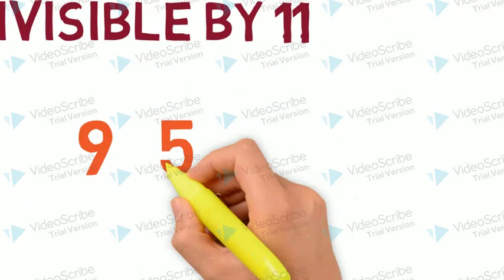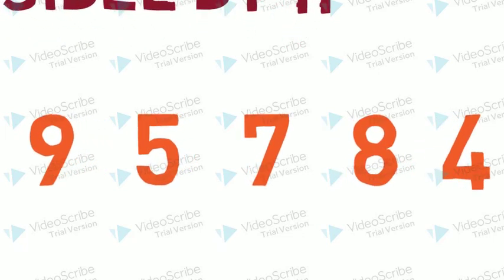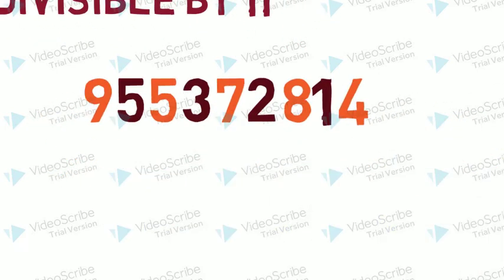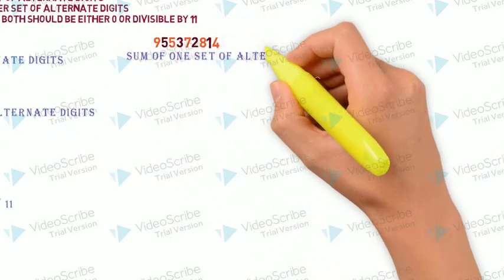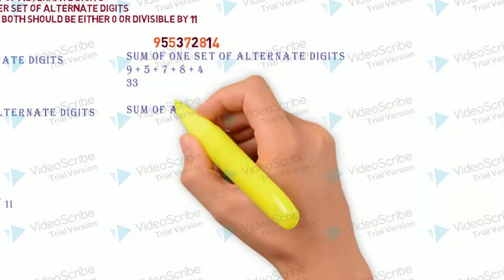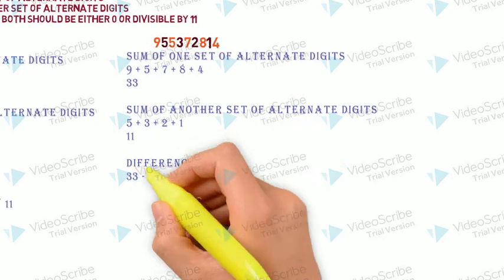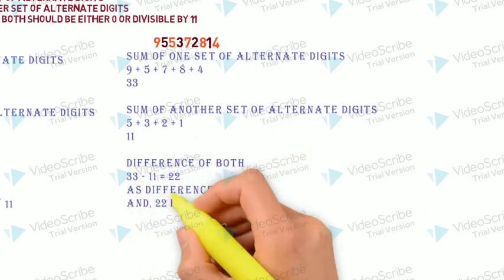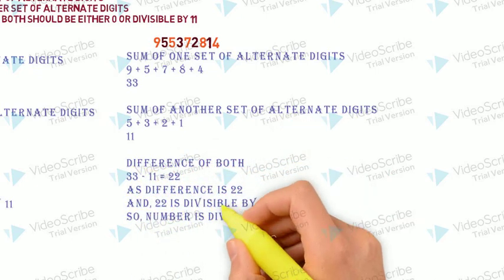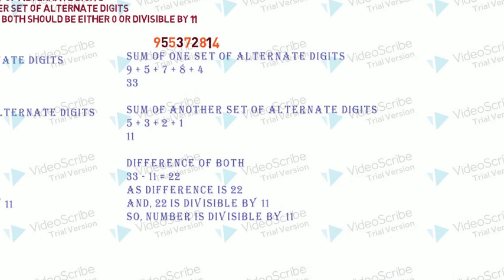Let's take one more. So here I am taking 955372814. We can say one set of alternate digits, its sum is 33. Another set of alternate digits, its sum is 11. Now after subtraction we are getting 22 as the difference, which is divisible by 11. So we can say the given number is also divisible by 11.